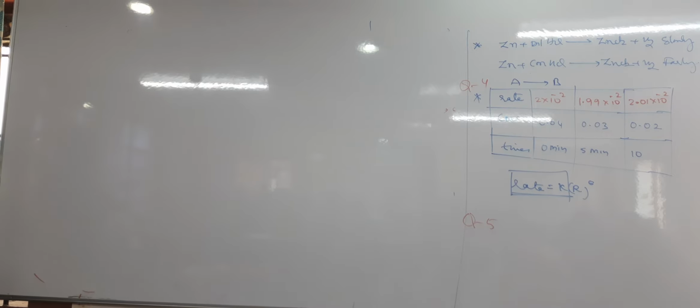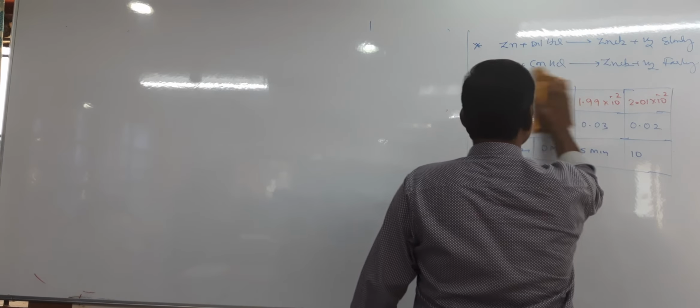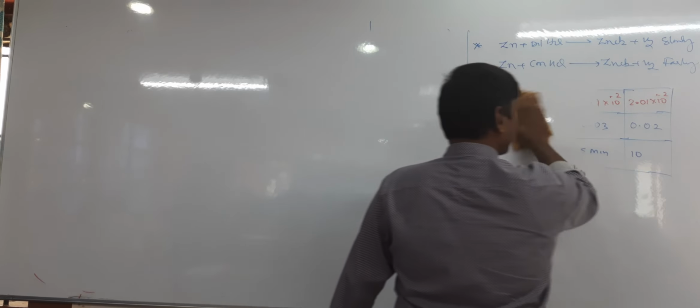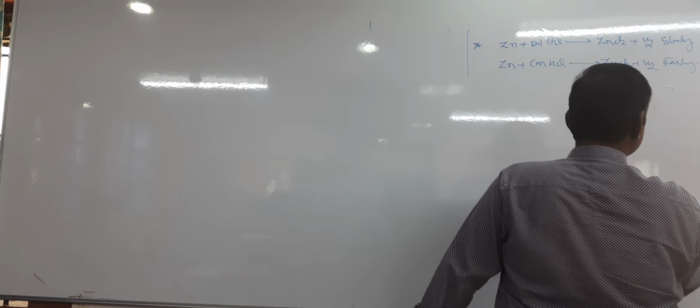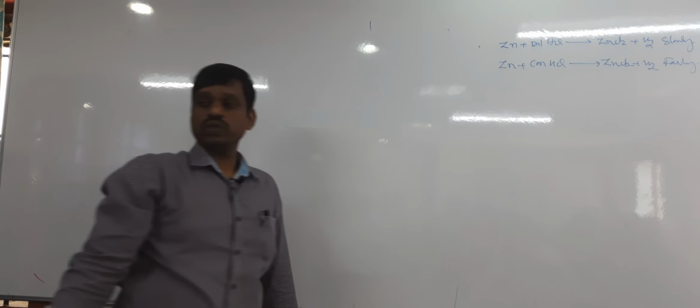Right, next point. As the concentration of reactant increases, the rate of chemical reaction increases.